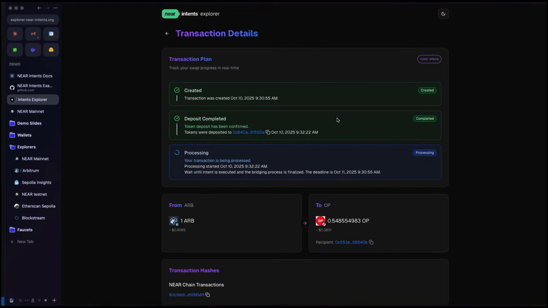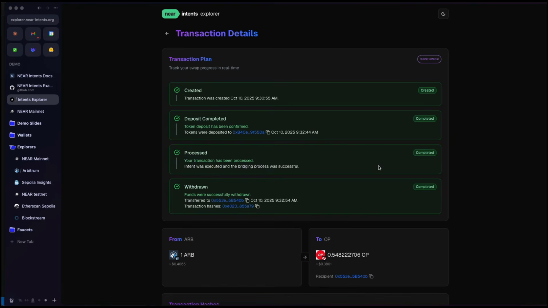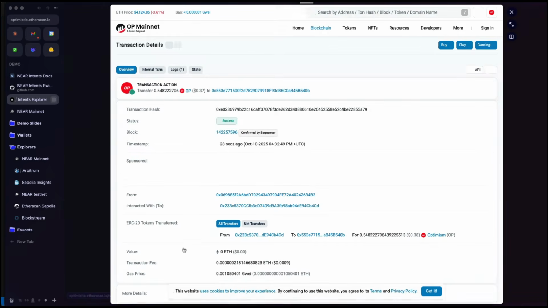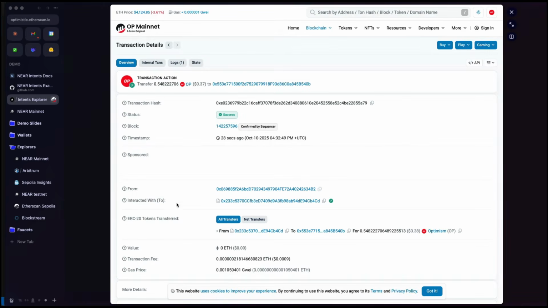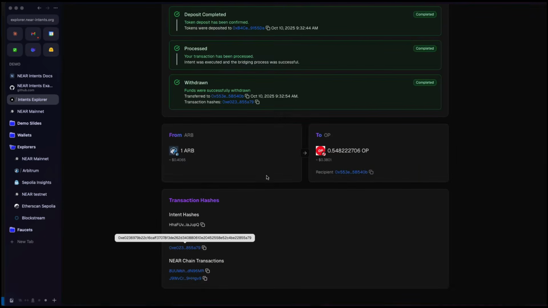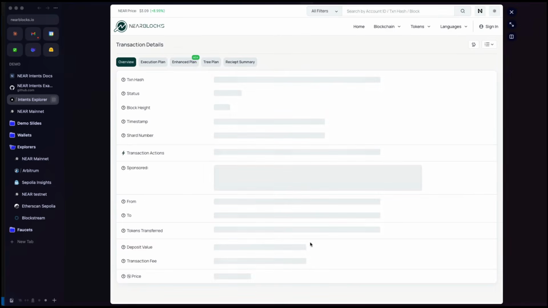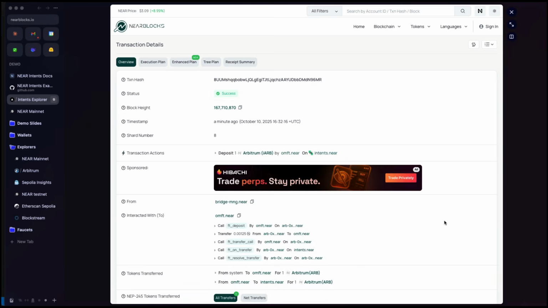So it's created, deposit's complete, and now it is processing. And complete. Awesome. So we can see now the transaction is complete, and we can view the transactions on the destination chain of Optimism, and also see the transactions that took place on the near network. But again, we didn't actually need a near account for any of this to work. These are all the transactions that took place under the hood using one-click API.